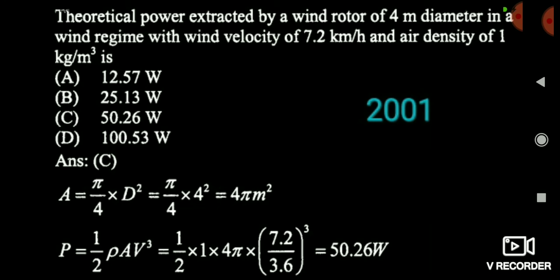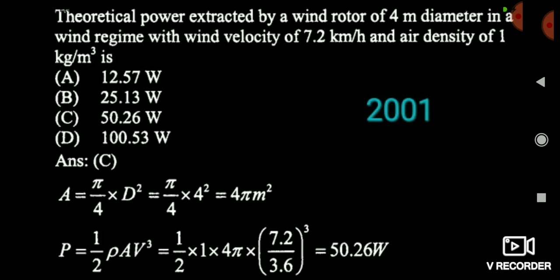Now you can see this question. Here we have to calculate the theoretical power of the wind rotor, and it has given a 4-meter diameter, the wind velocity is 7.2 km per hour, and air density is 1 kg per meter cube. So now friends, we have to calculate the theoretical power. It is very easy. Here nothing is given about the coefficient of performance or efficiency, nothing is given.